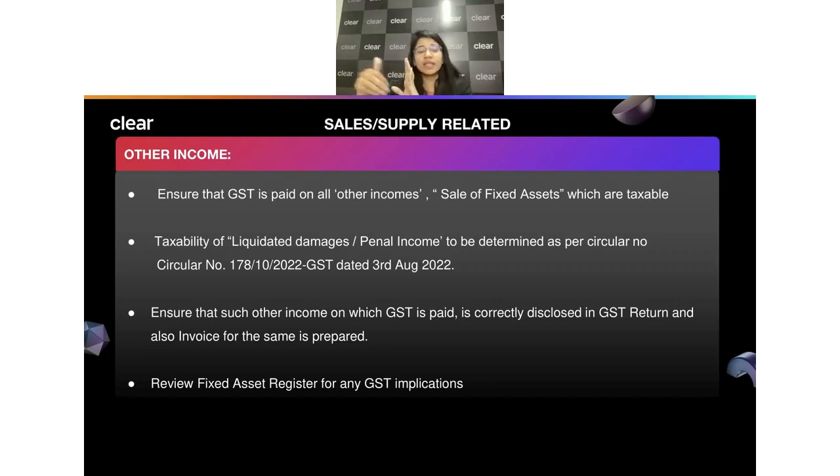Because it should not be the case that the time limit was lapsed and that person was not able to claim ITC, and then they are asking you to, or actually recovering that amount from you, but you would have already paid taxes.